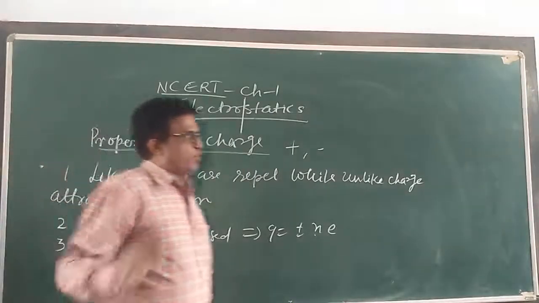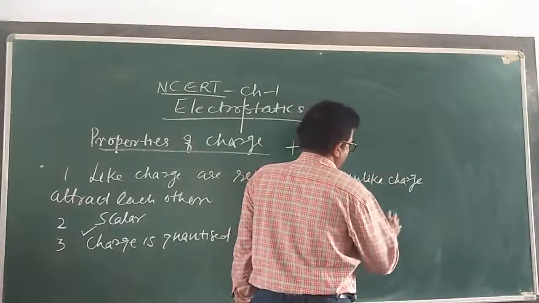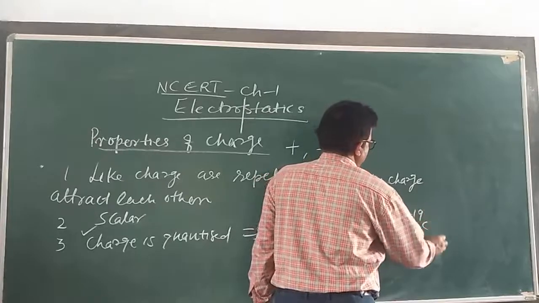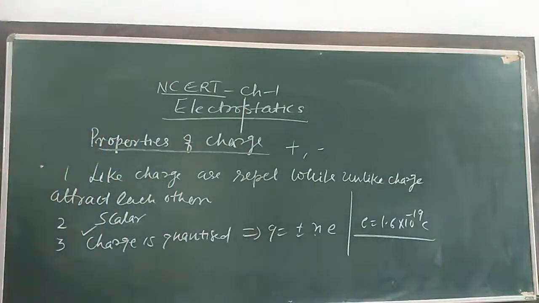लिख लो यहाँ पर. What is the meaning of quantization of charge? Quantization of electric charge is the property by virtue of which all free charges are integral multiples of a basic unit of charge, and the value of the charge of an electron is 1.6 × 10^-19 coulomb. Coulomb is the unit of charge. You can write over there.